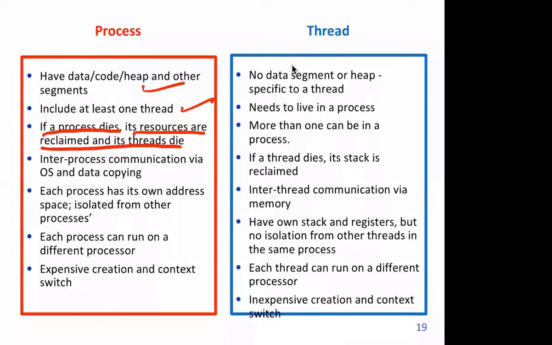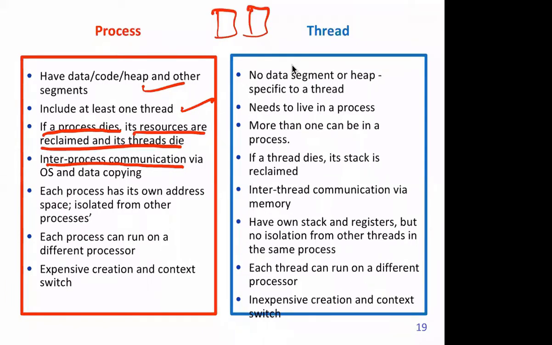Now, inter-process communication between processes is a complicated thing, because they have different address spaces. The first process and second process are independent, and there's nothing common in between.